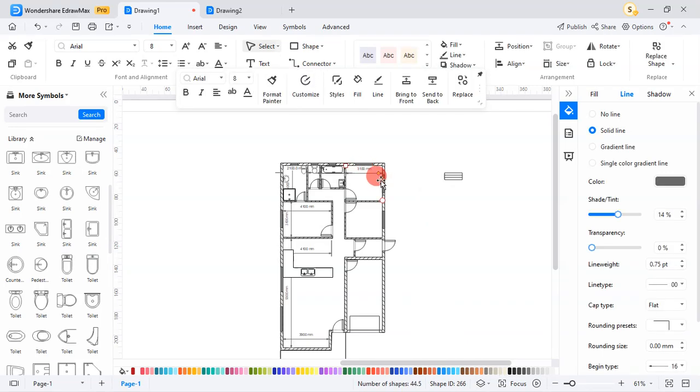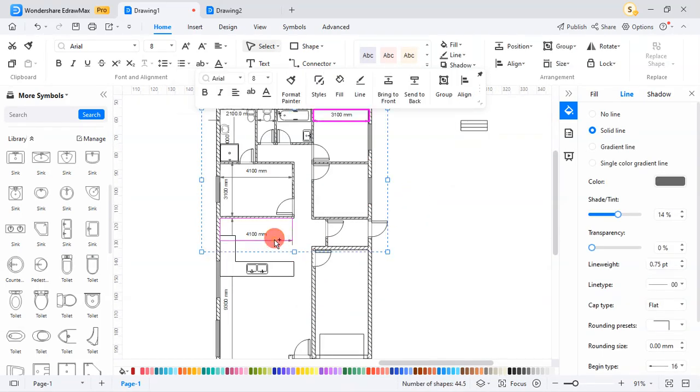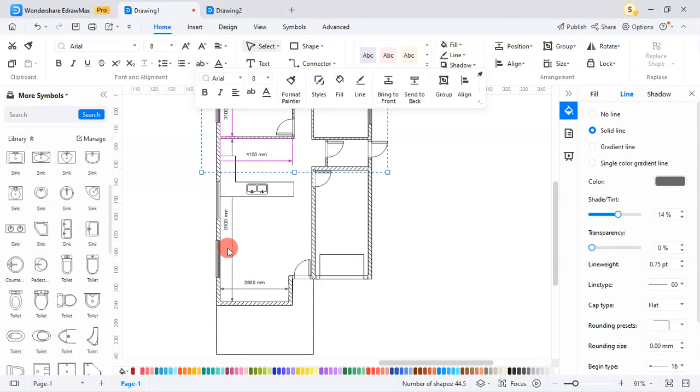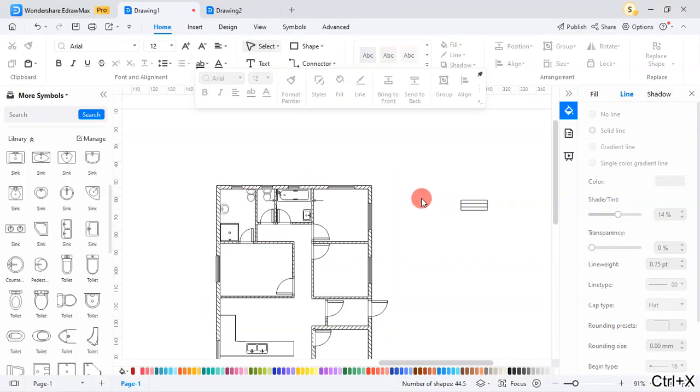And I select all the dimensions. Select this dimension, select this dimension, select this dimension, select this dimension, select this dimension. I'm holding Control. Select this dimension, then select this dimension. So what I do is Control X, I cut.